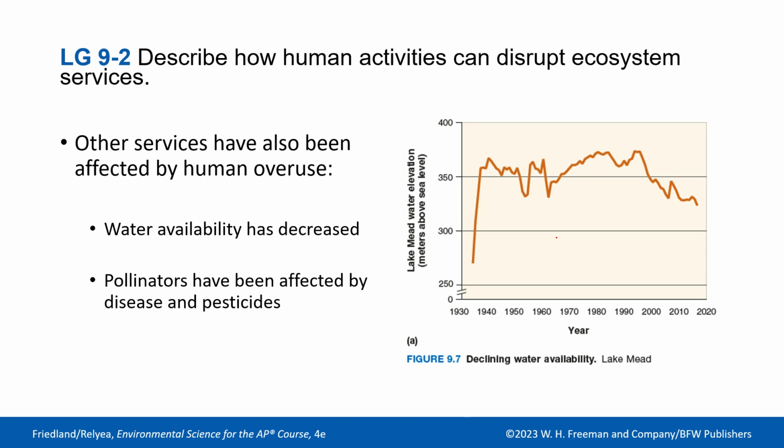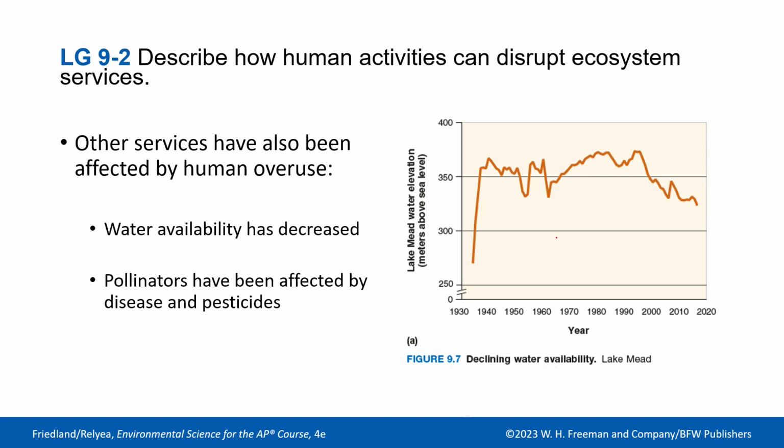But imagine if you didn't know if water was coming, how would that affect your plant growth and how would that affect your economy, right? And so water is another ecosystem service that we cannot afford to lose. Having fresh water, we need that as well as fresh, clean water. Okay, so if we don't have clean water, it doesn't really make a difference because you can't drink it without getting sick.